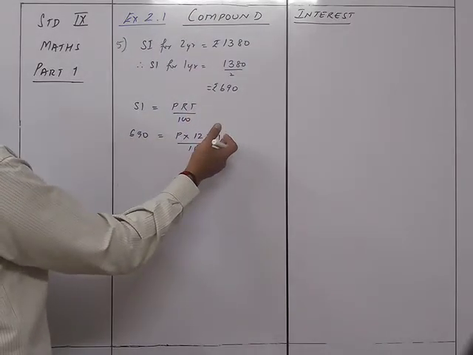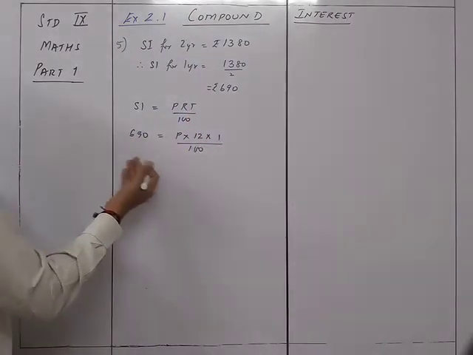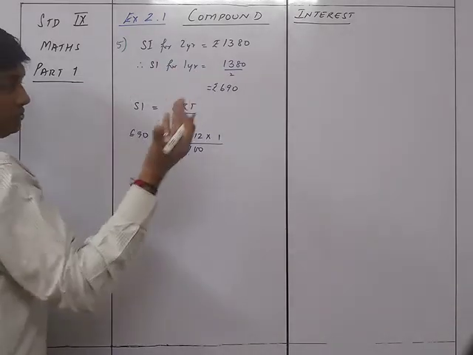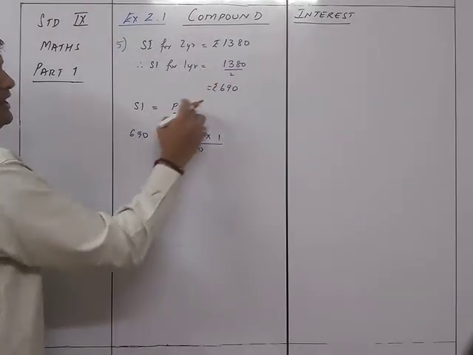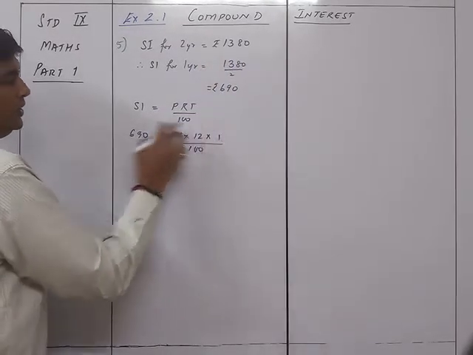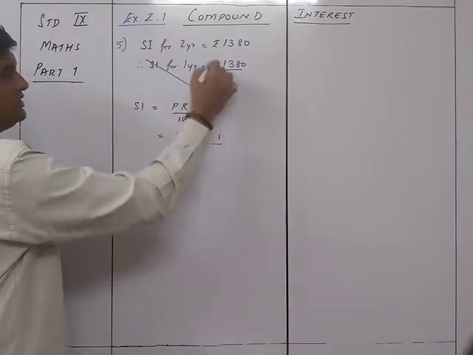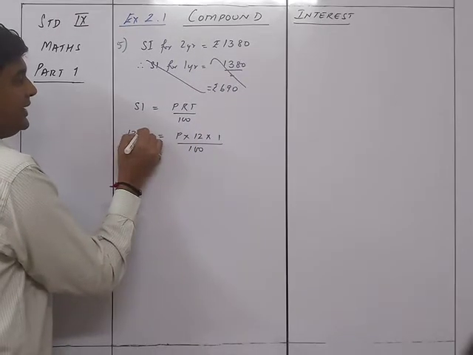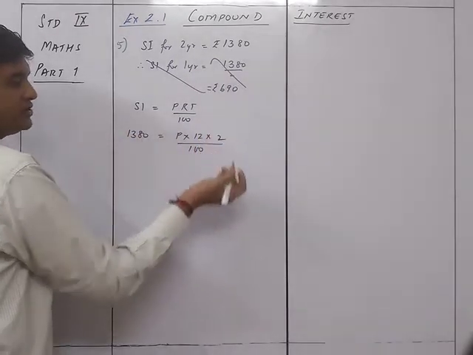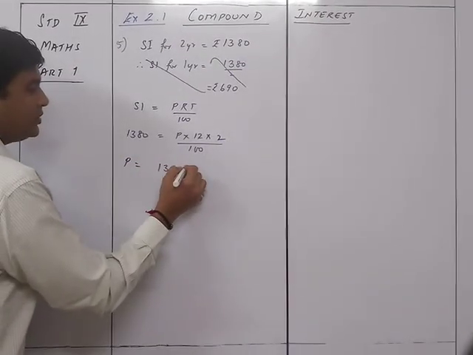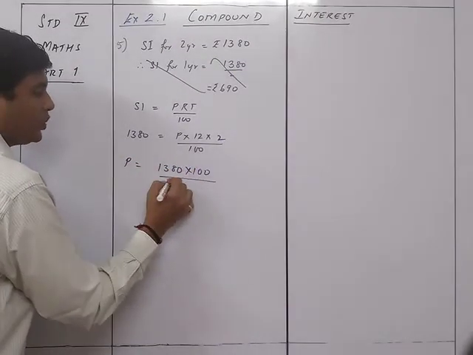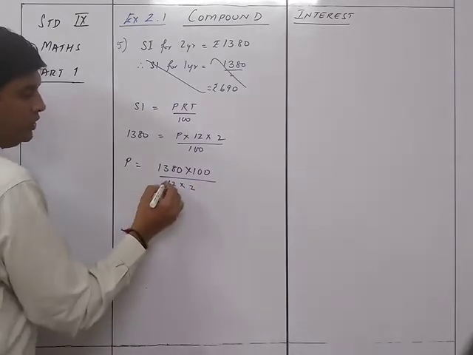If you take it as PRT upon 100 and take T as 2, and use 1380 here, then also it's one and the same thing. So you get P is equal to 1380 into 100 upon 12 into 2.